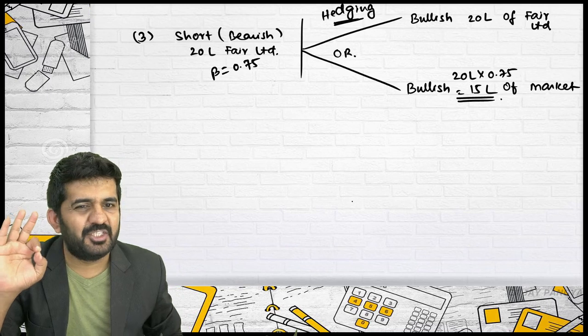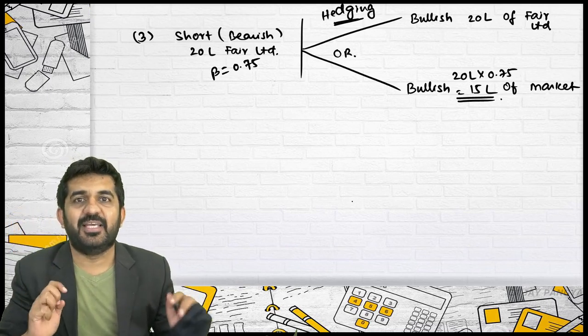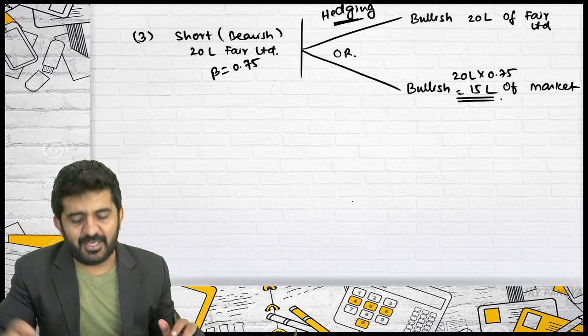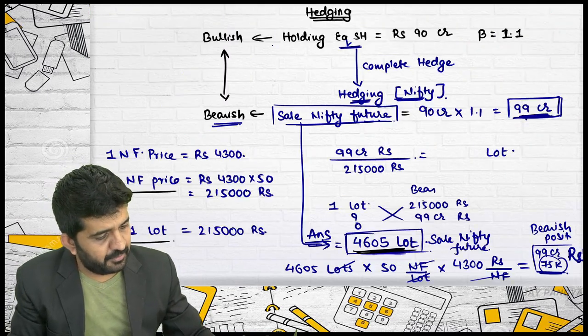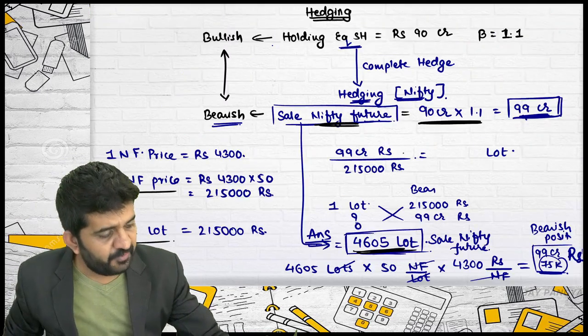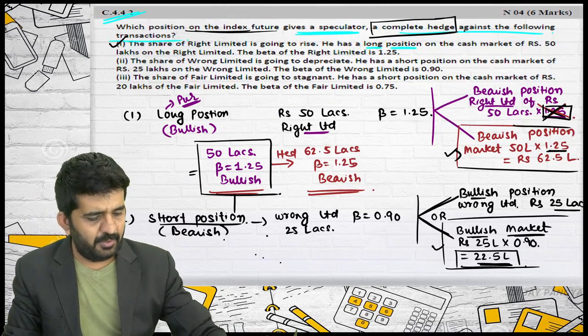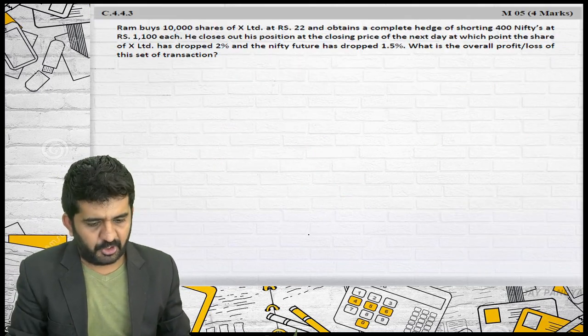Why have I taken this easy question in the classroom? Because then you will understand the basics. I am hedging by the same security. I am hedging by the market. See in question number 1, we were hedging through Nifty, so we multiplied by 1.1. Is it alright? Here you will be getting an idea. And believe me, it was a 6 marks question once in the institute. Is it alright?